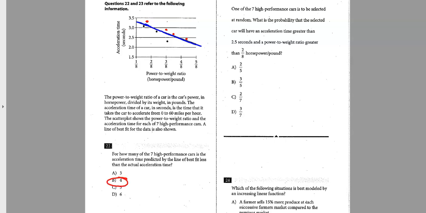Number 23, one of the 7 cars is selected at random. So this is a probability problem. The total, like out of the sample space, how many it's out of. So we know it's out of 7 because it said 7 cars, one selected at random. So that kind of wipes out A and B. What is the chance that the selected car will have an acceleration time greater than 2.5 seconds?